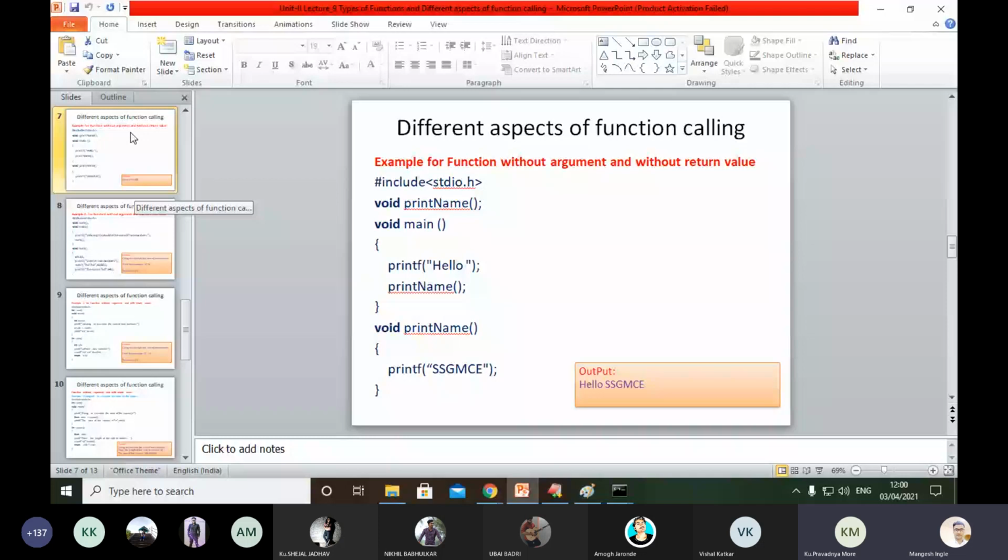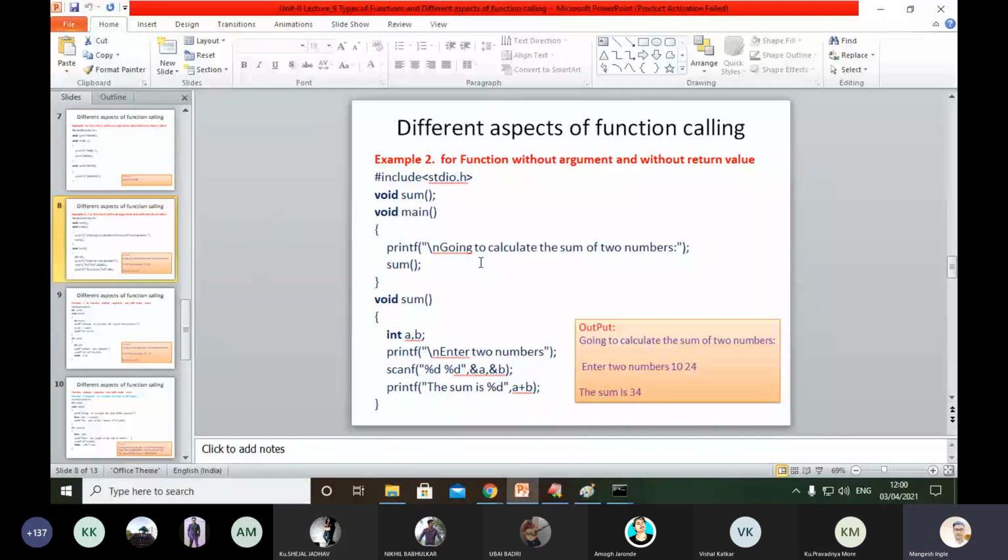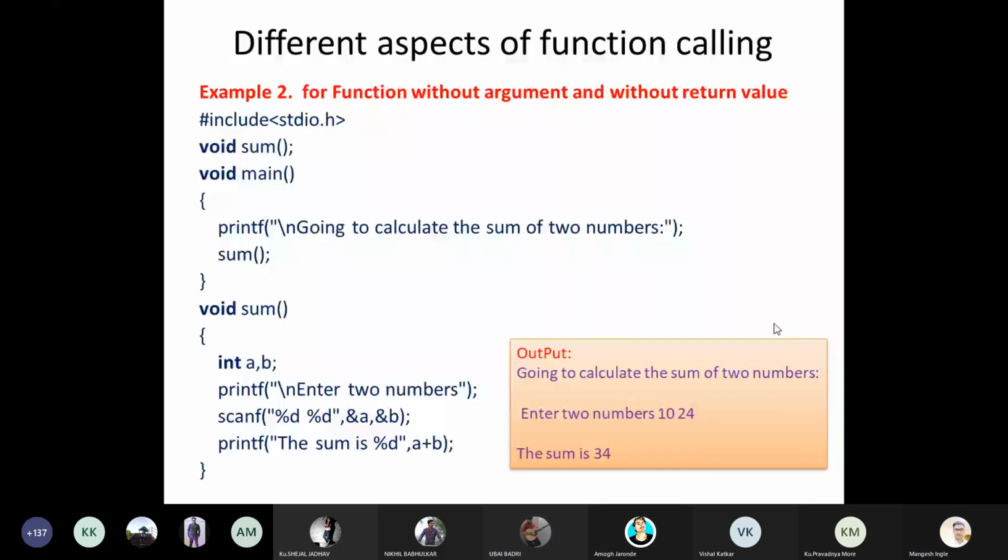Okay, now the next program, again for function without arguments, without return value. The same concept we can see with the help of one extra program. That program, addition of two numbers, we will see here, performing the operation addition of two numbers. As you can see on your screen, we are going to calculate sum of two numbers. Okay, void sum, void main. You can see with the help of the same concept, function without arguments and without return value.